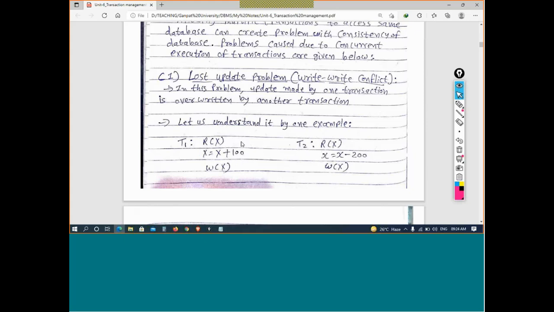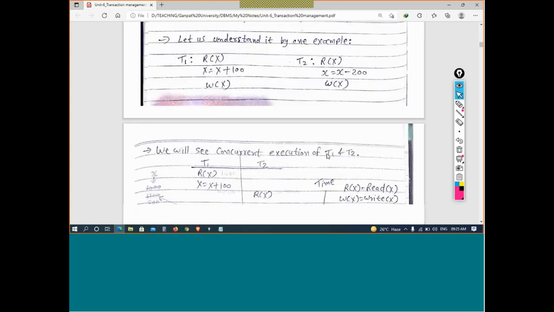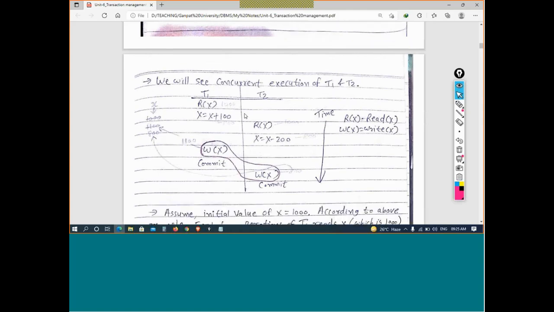It is not that 100 rupees is added here and reduced there, no. This is one task and this is an entire isolated transaction. Entire transaction. X person is depositing 100 rupees. This is another transaction. X person is withdrawing 200 rupees from his account. Right? Now we need to understand the lost update problem. Okay. So this is the execution, right?